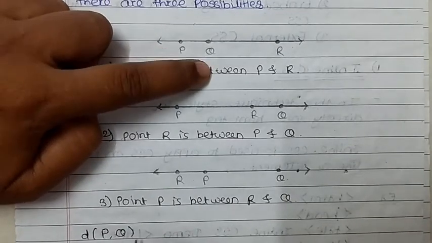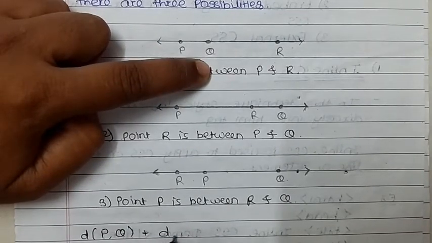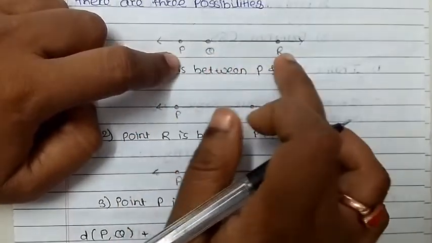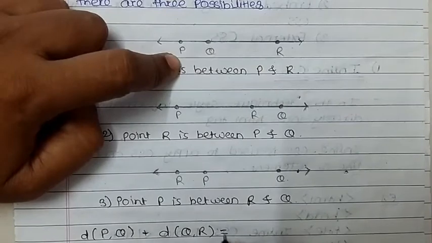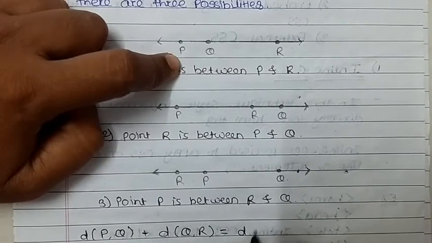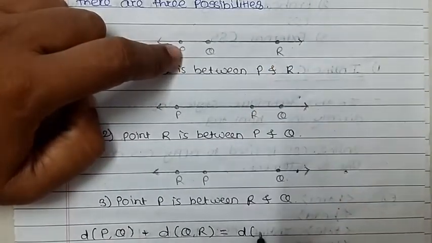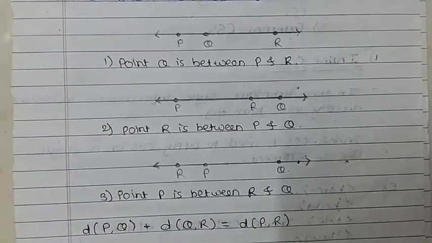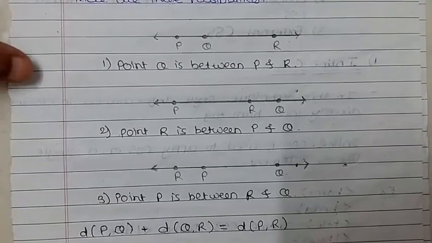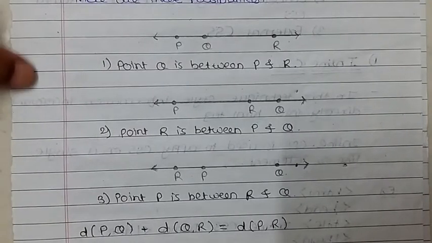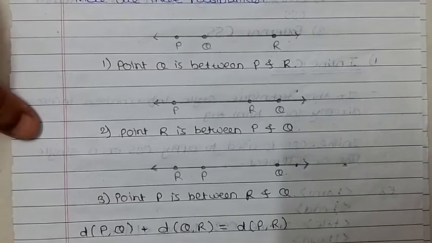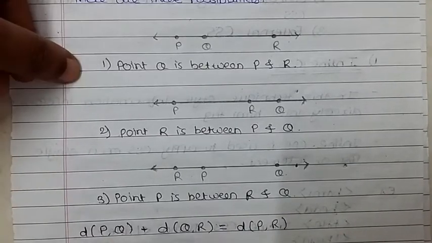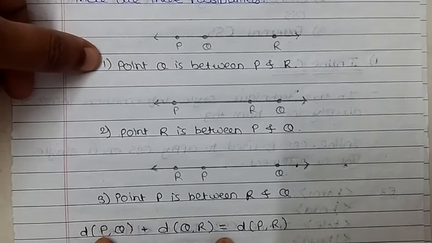Distance between P, Q plus distance between Q, R is equal to distance between P and R. Then it is said that point Q is between P and R. This statement is true for which condition? That is condition number 1.